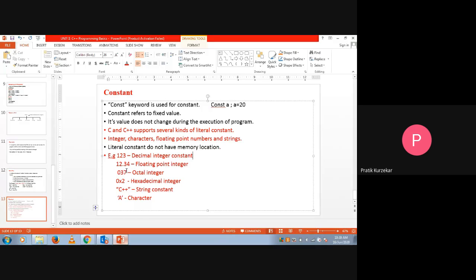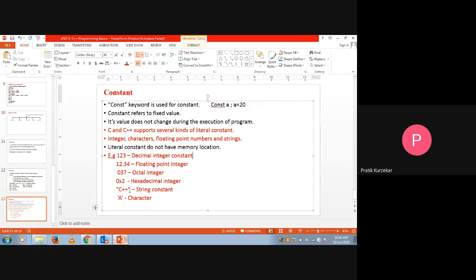037 is nothing but our octal integer constant, because we represent the digits 0 to 7 in octal representation. Now 0x2: if x is present between two numbers, that number automatically becomes a hexadecimal number. So 0x2 is the hexadecimal integer constant.